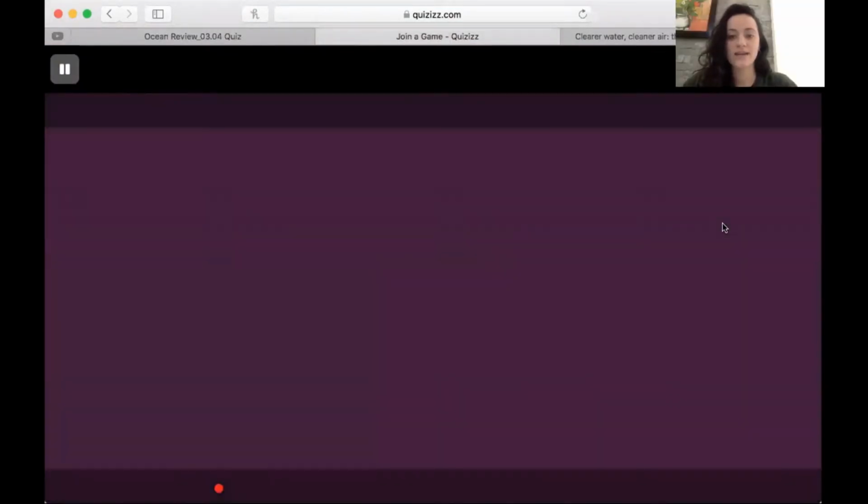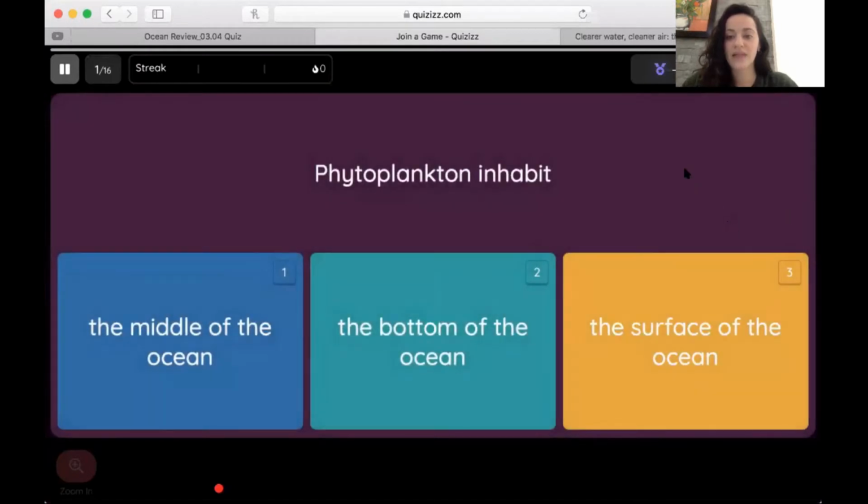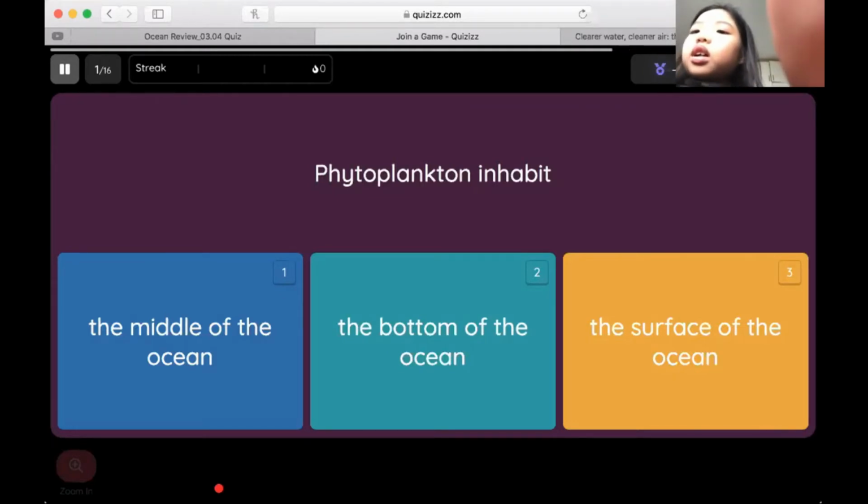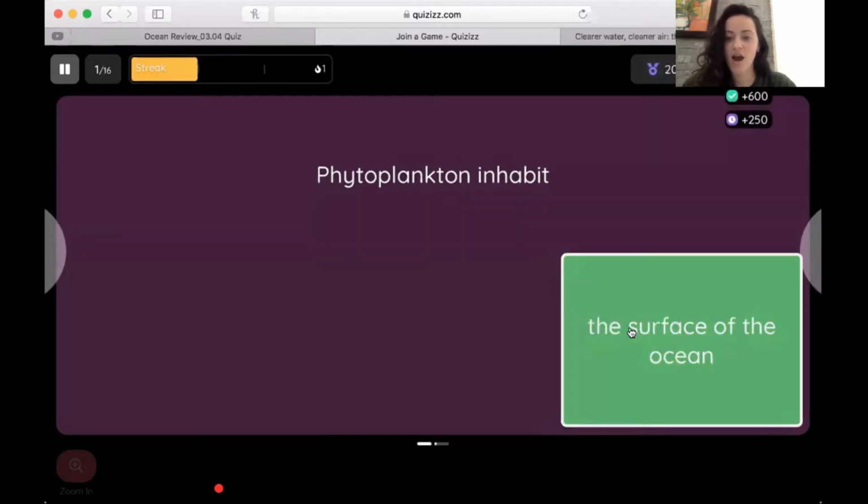And number 1 is phytoplankton inhabit. Leihan, go ahead, Leihan. Phytoplankton habits in the surface of the ocean. Good. Can you say surface? Surface. Good. Surface means on top. Phytoplankton make food like plants. They need sunlight. So they're on the surface, the top of the ocean.